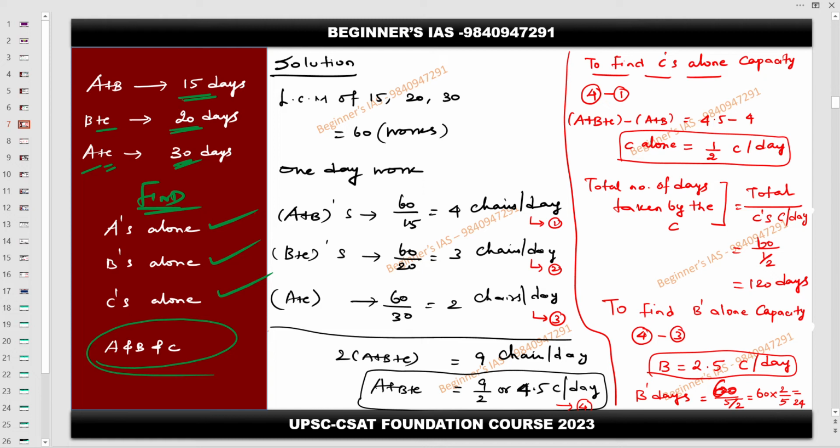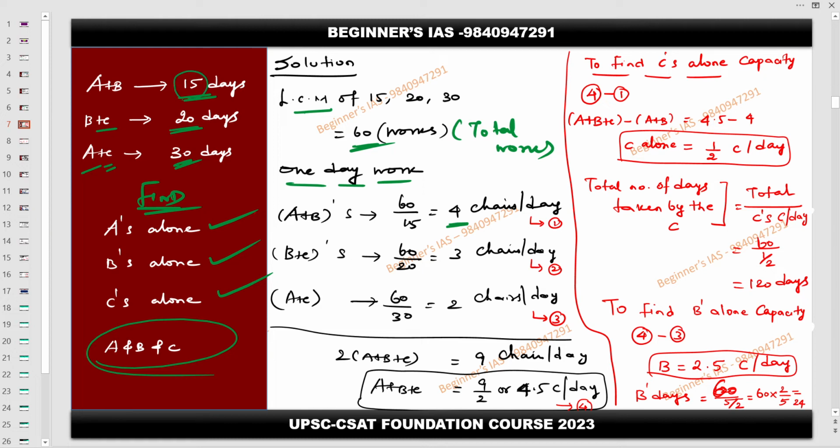Same procedure applies here. What is the LCM between 15, 20 and 30? The LCM between 15, 20 and 30 is 60. So this is the total work. Then what is the procedure? You need to identify the one day work. If A plus B are working, they have the capacity of making 4 units per day. How? The total work is 60 and they take 15 days.